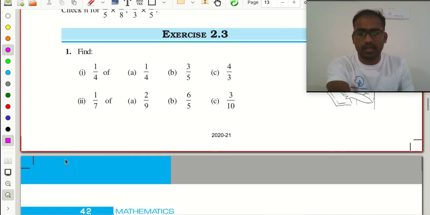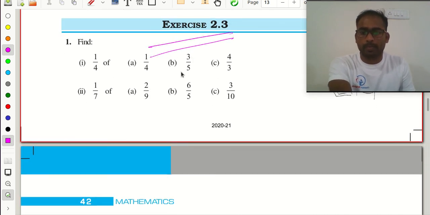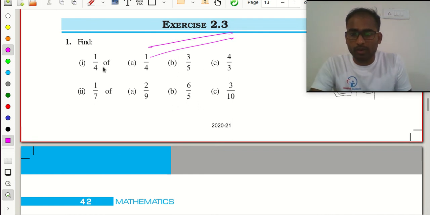And this is the exercise. Okay, clear? Now here we need to find 1 by 4th of 1 by 4, 1 by 4th of 3 by 5, 1 by 4th of 4 by 3. These are three examples. What is the value? 1 by 4 of 1 by 4 is how much? Is 1 by 8.